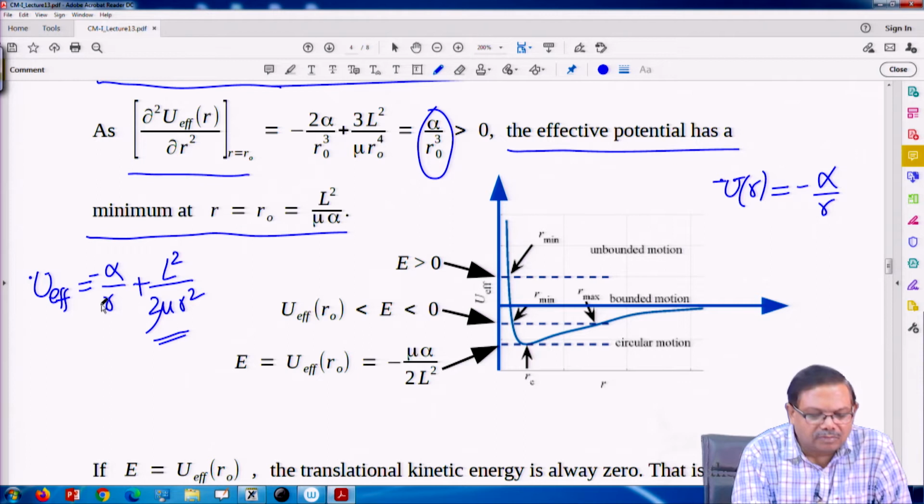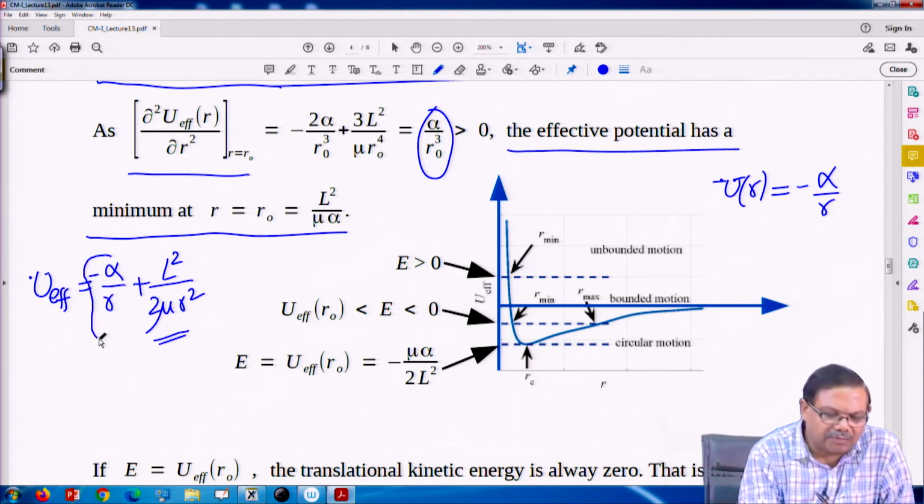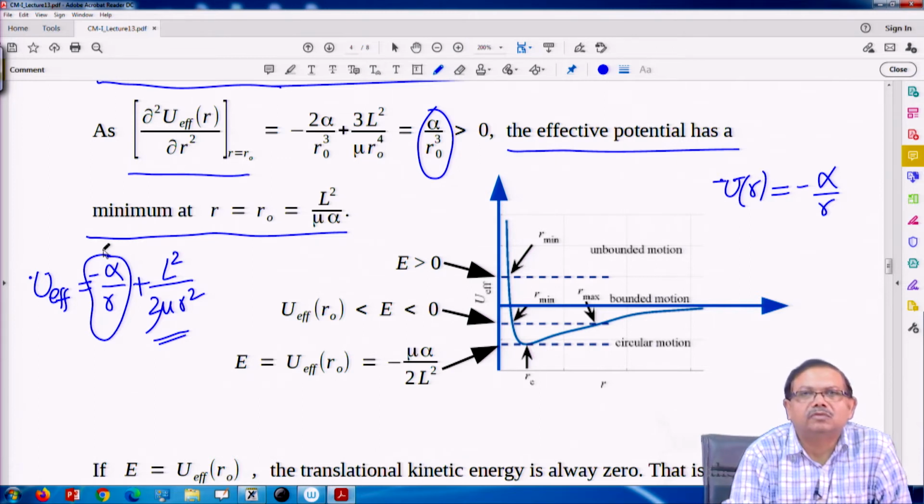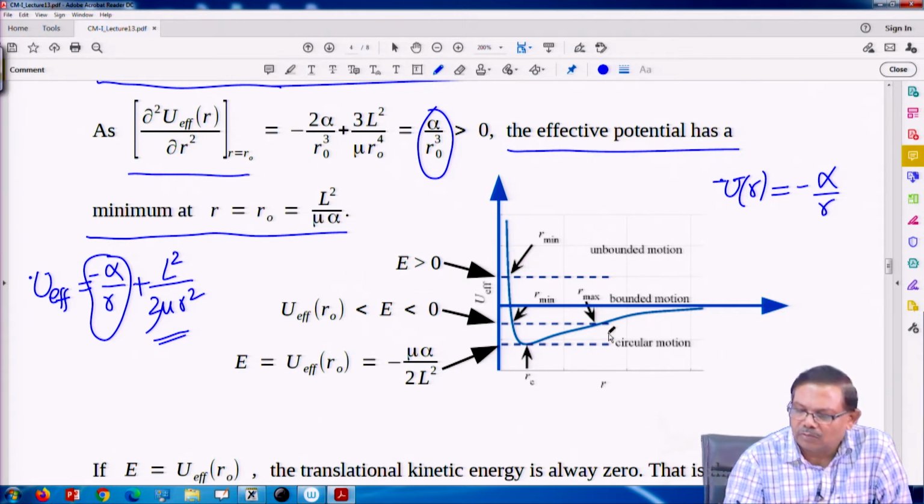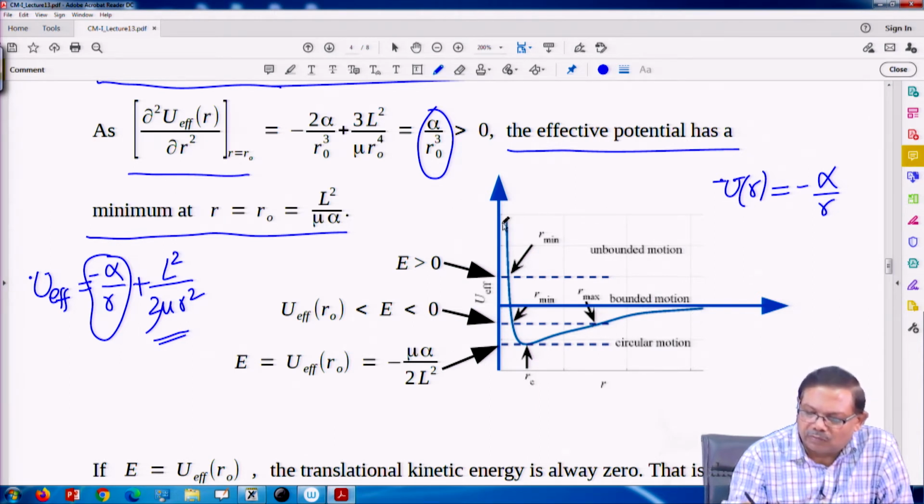Then the first term will also go to 0, but it will go slower. So at larger values of r, this effective potential approaches 0 from the negative side.